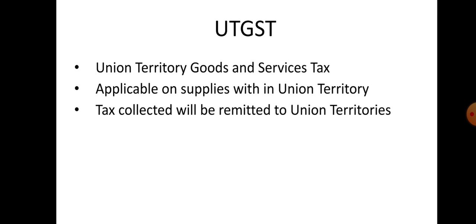Next is UTGST, Union Territory Goods and Service Tax. It is applicable on supplies within union territories. The tax collected will be remitted to the union territories. UTGST is levied and collected by union territories without state legislatures on intrastate supplies of goods or services or both. The territory of India comprises the territories of the states and the union territories. Currently there are 29 states and 7 union territories, of which 2, Delhi and Pondicherry, have legislatures.